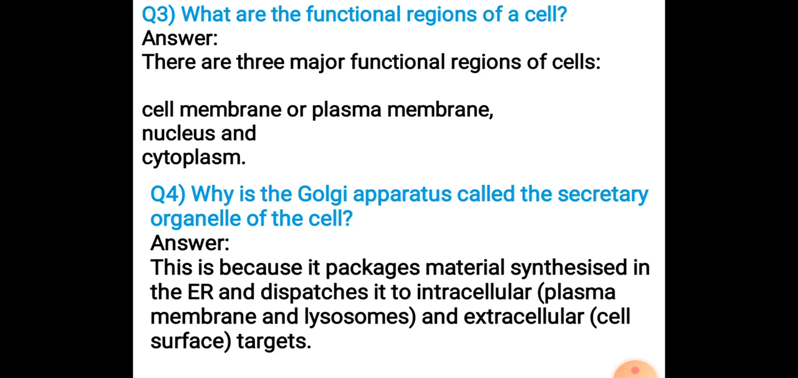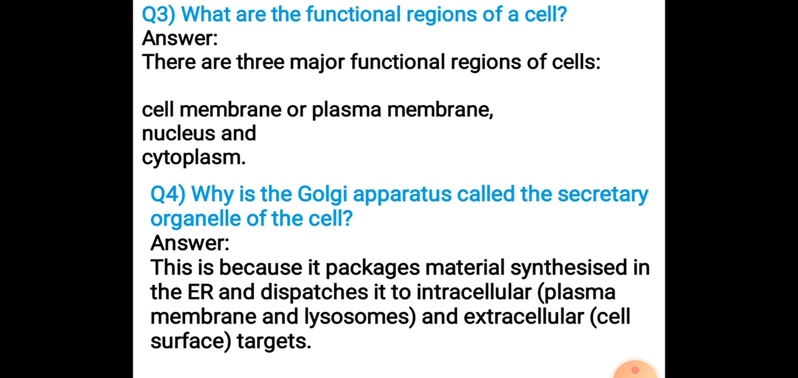Next question, question number 3. What are the functional regions of a cell? So there are three major functional regions of a cell, and that is your plasma membrane, also known as cell membrane, nucleus and cytoplasm. These are the three major functional areas or regions of the cell.